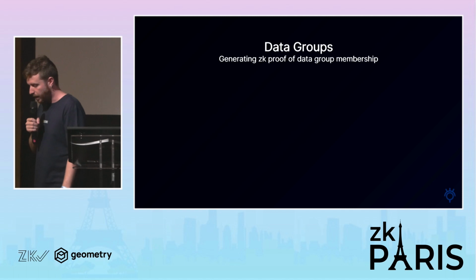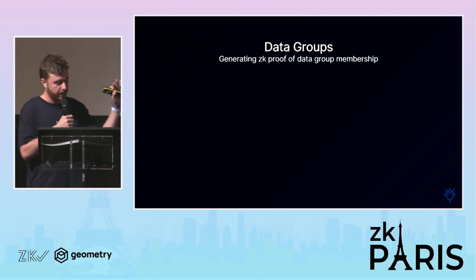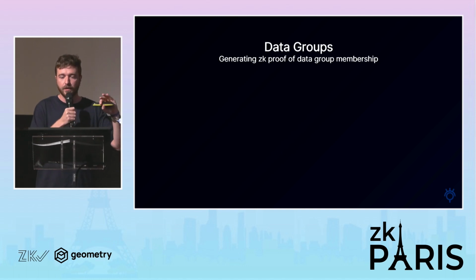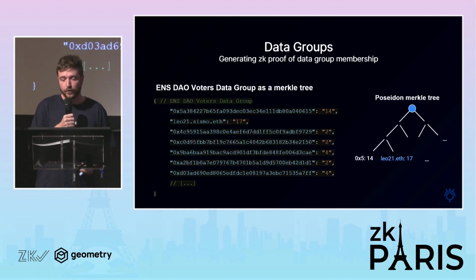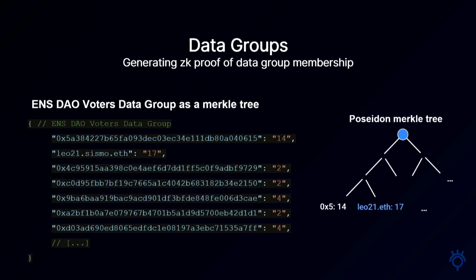So with our zero knowledge proofs, like we saw, we made some proofs of ownership of data sources, but now we can do proofs of group membership. For that, we have a whole infrastructure where we have different, what we call, data groups. Each type of group has its own Merkle tree. It's a Poseidon hash Merkle tree to be very easy to verify in zero knowledge proof. And this Merkle tree has a value.